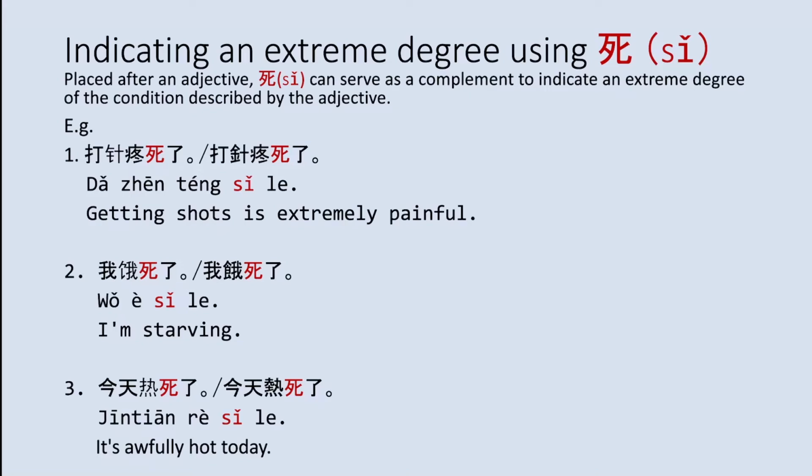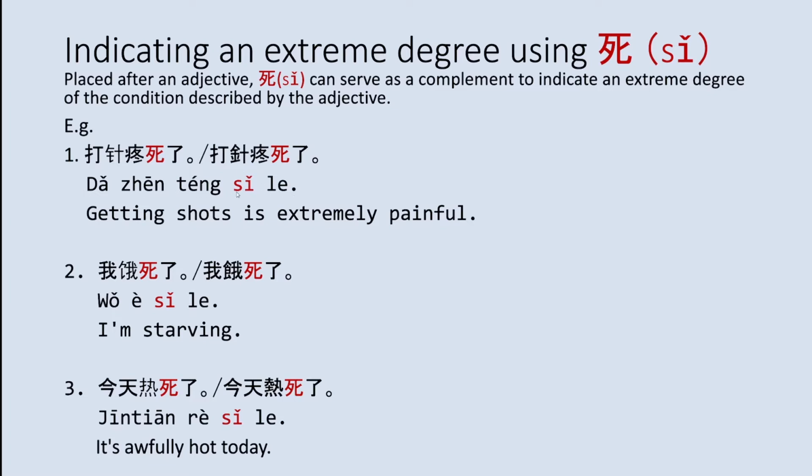This is a video on Chapter 15 and the 4 grammar points that are in the textbook for Dialogue 1. The first grammar point we're going to be talking about is indicating an extreme degree using 死. Placed after an adjective, 死 can serve as a complement to indicate an extreme degree of the condition described by the adjective. So in example 1, we say 打针疼死了.